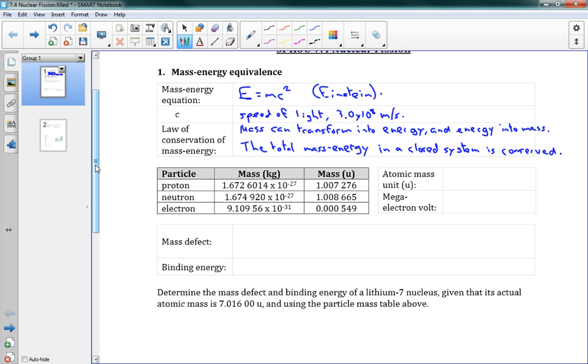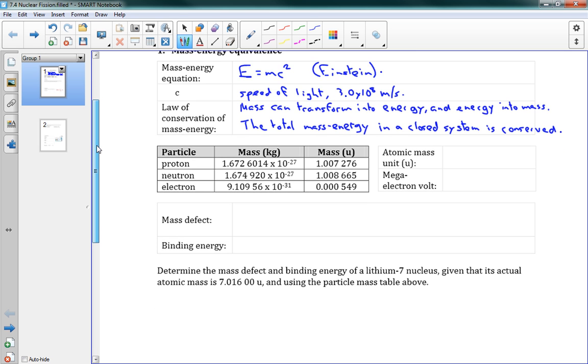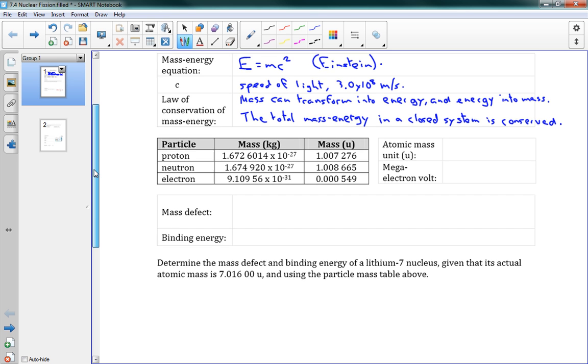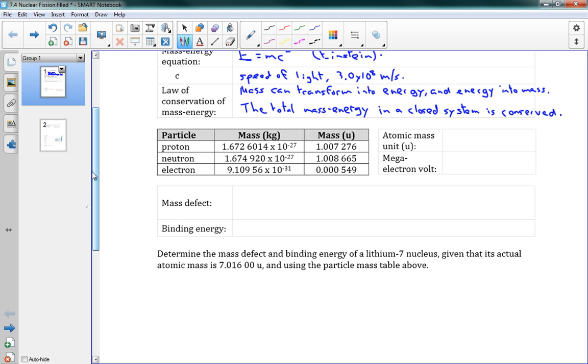Which means that you can't create any more or destroy any more. And that is true. The last one I said it's not quite true. This one is true. And this is what we're working with in this lesson, is that equation and that law of conservation of mass energy.